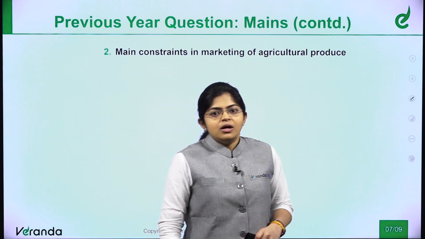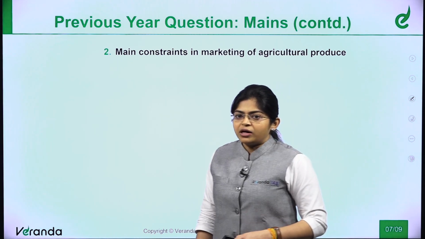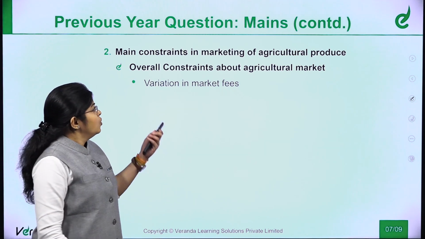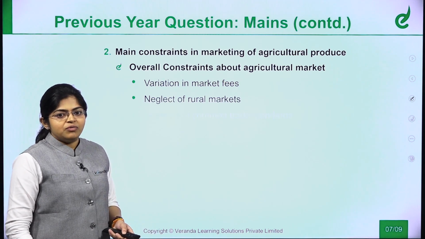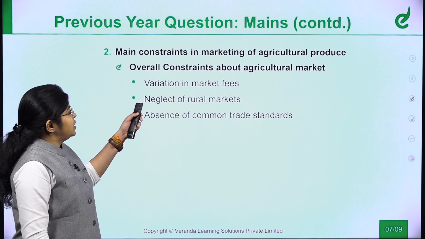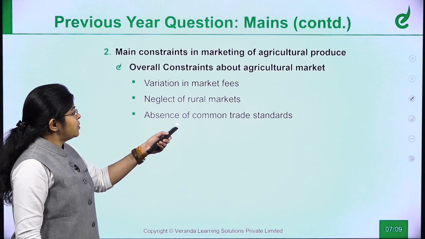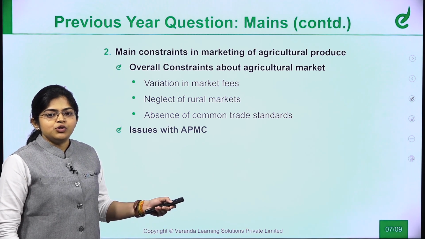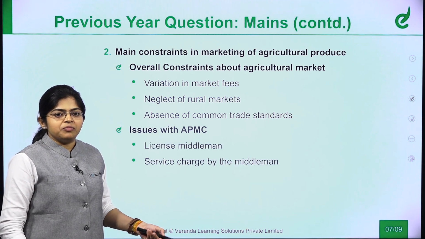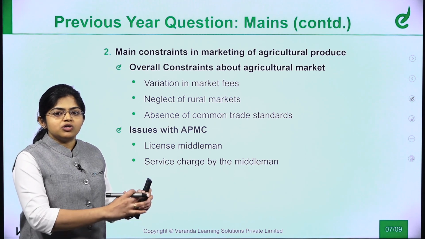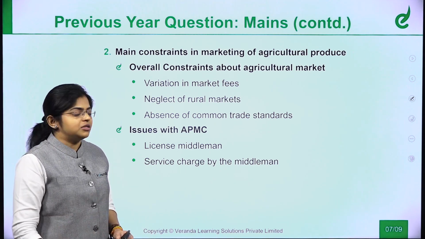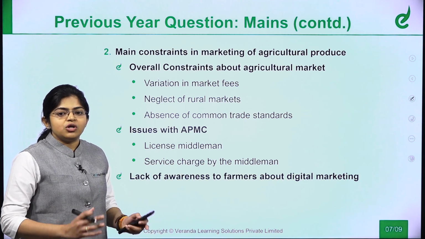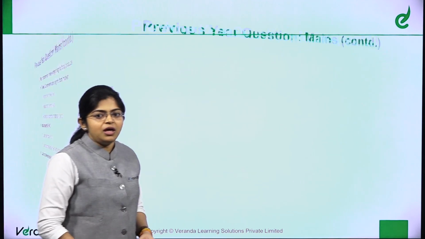Next is main constraints in marketing of agriculture produce, that is the second subpart. Here again you will have overall constraints about the agriculture market that we have discussed: variation in market fees, neglect of rural markets, absence of common trade standards. Then issues with APMC: licensing and middlemen. Right now don't focus on content, because once the sessions are completed, you will be able to answer all these things. Just focus on structuring the answer and how the question is asked in the mains.